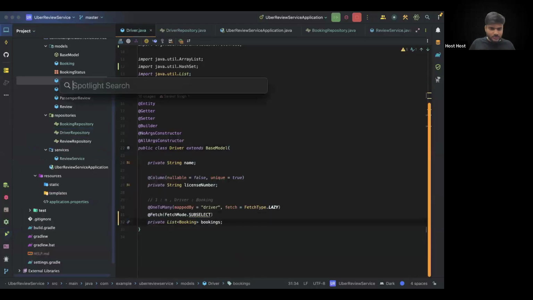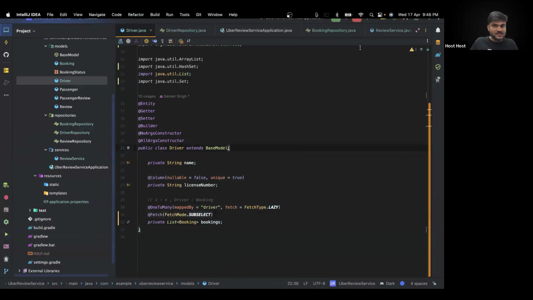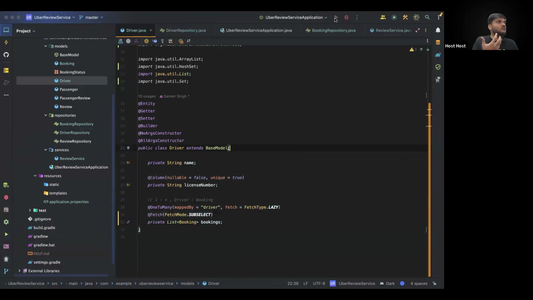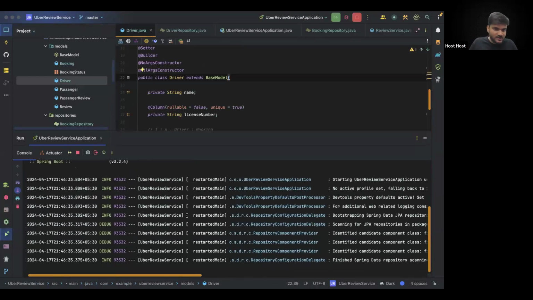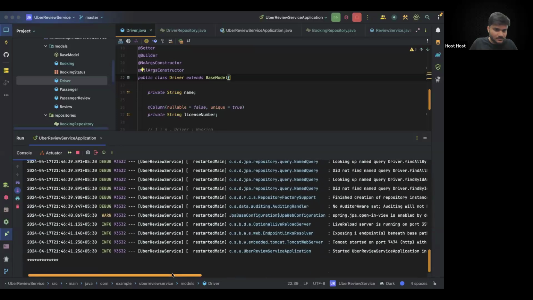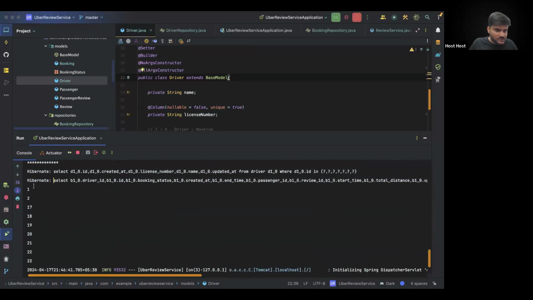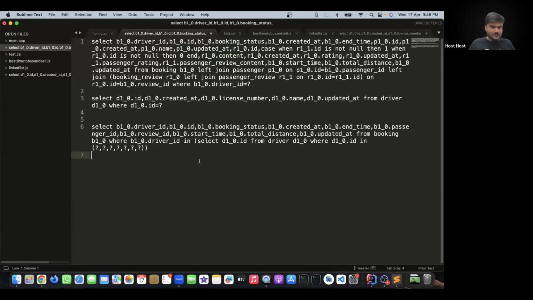Now, if you don't want this, you can make fetch mode as subselect. What subselect does is that it is not going to make n more queries. Instead, it will just make the second query, just like how we were doing it, and that's it. So let's see what the second query looks like. If I now execute it, you can see now there are only two queries. And if I copy the second query and paste it here, you can see what's happening.